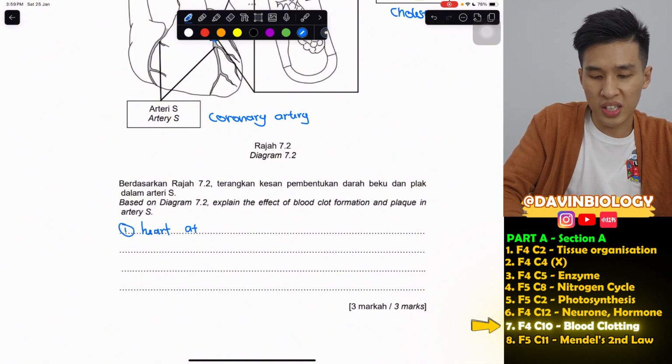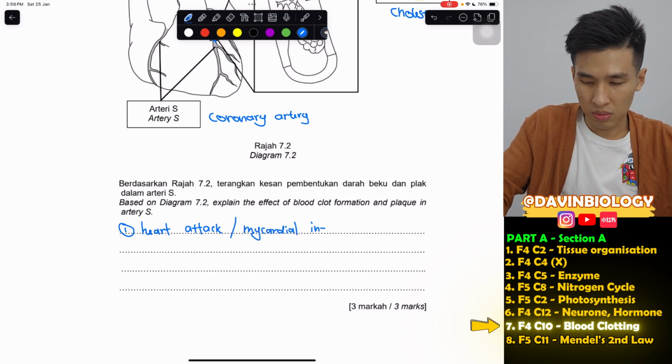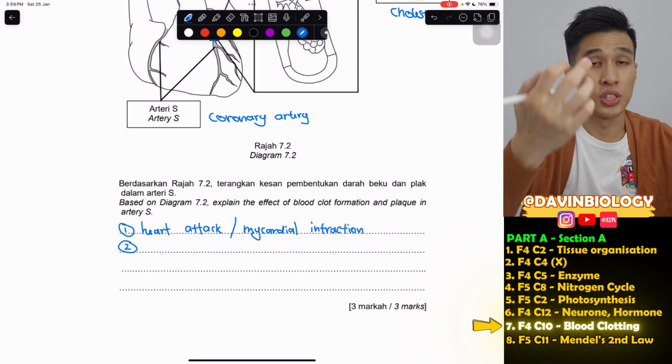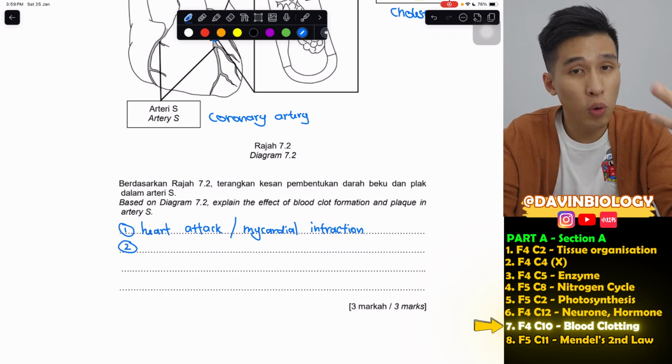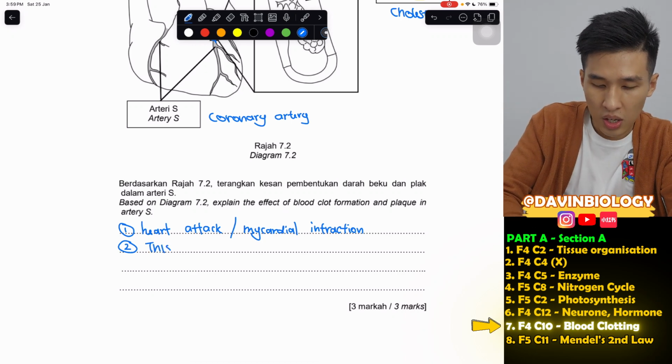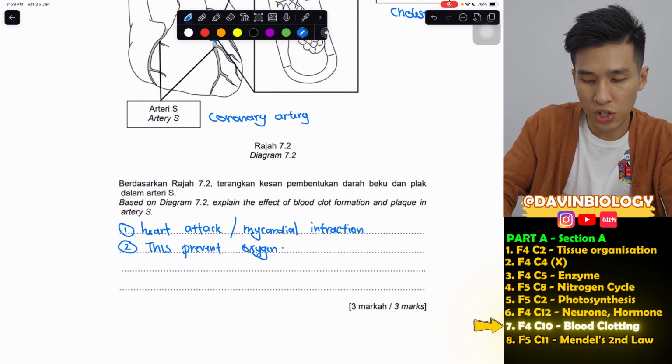Okay, now if you know the scientific name of heart attack, myocardial infarction, go ahead. To sound more cooler, it's accepted also. But yeah, you can just stick to heart attack. Then what will happen now? The oxygen cannot flow. So you can say because this prevents oxygenated blood from reaching your cardiac muscle.